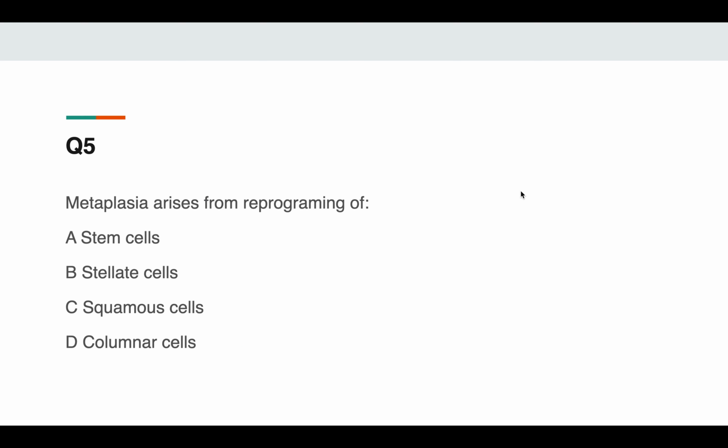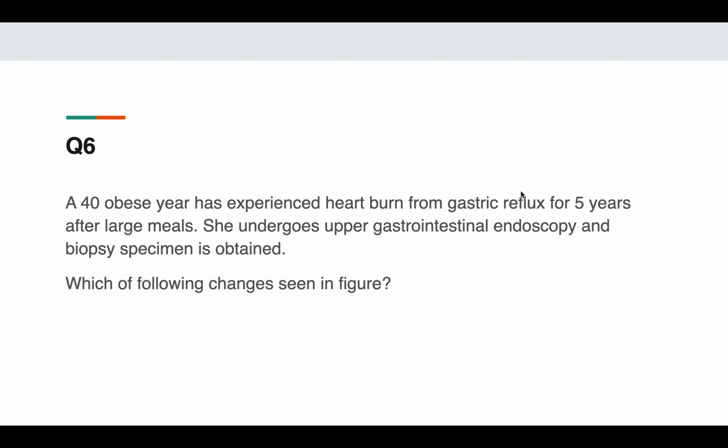Now going to question number 5, metaplasia arises from reprogramming of. So this is based on theory only, that metaplasia is known to arise from reprogramming of the stem cells, not of the mature cells. The stem cells only reprogram, therefore the change of epithelium from one type to another takes place, that is the metaplasia.